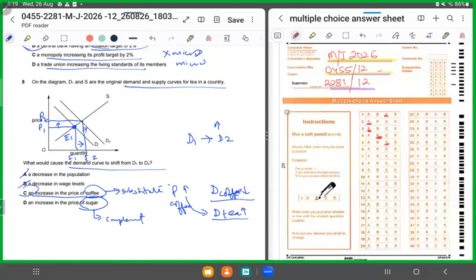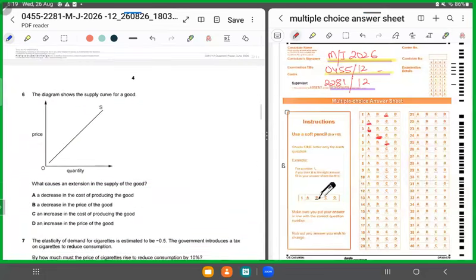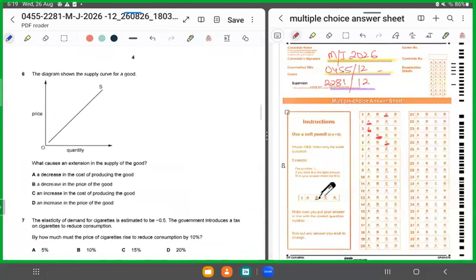Hope you're with me. MCQ number 6. 6 is displaying the supply curve for a good. Now they're asking what causes an extension in the supply of the good. That means we are on the same curve, but we are moving forward, right? Why would it happen? We all know that extensions and contractions, where we are on the same curve, occur because of the price of the good itself, right? So it would be an increase in the price of the good, right?